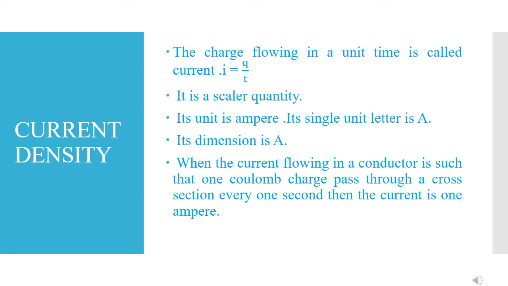What is meant by 1 ampere current? If I equals Q upon T, and T equals 1 second, then I equals Q, meaning current equals charge. If current equals 1 ampere, then charge should be 1 coulomb and time should be 1 second. When the current flowing in a conductor is such that 1 coulomb of charge passes through a cross section every 1 second, then this current is 1 ampere.